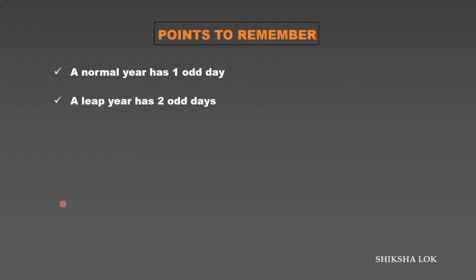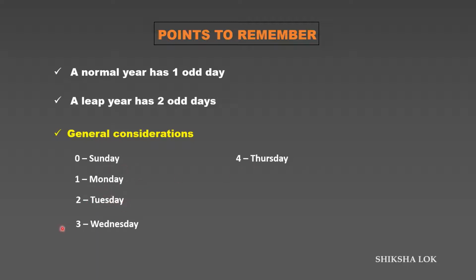So here are some general considerations. When you get 0 as odd days, you will call it Sunday. For 1, it is Monday, 2 Tuesday, 3 Wednesday, 4 Thursday, 5 Friday, 6 Saturday, and 7 Sunday. Whenever you solve a sum and get these numbers as odd days, consider these days according to the number you get.